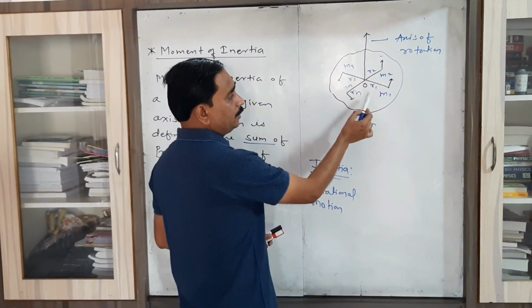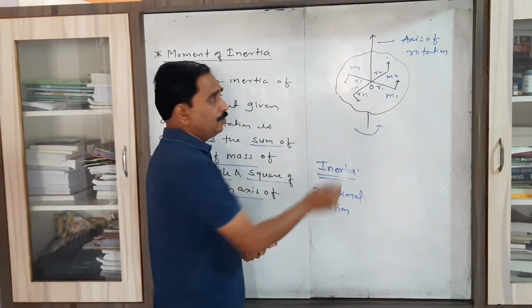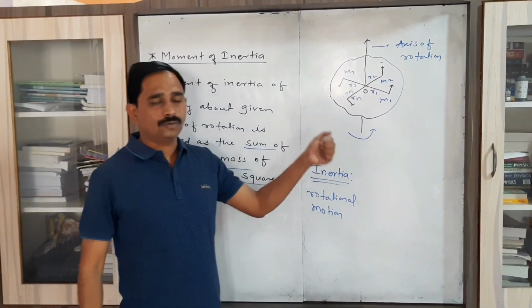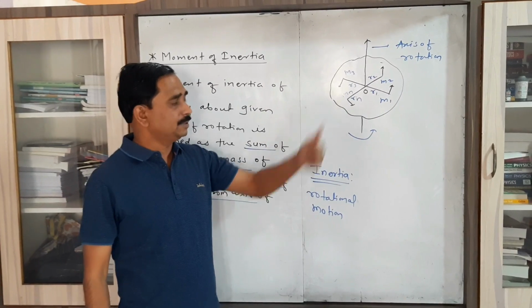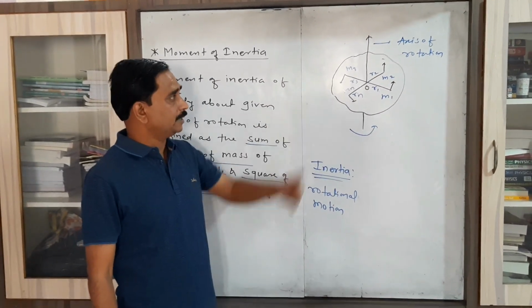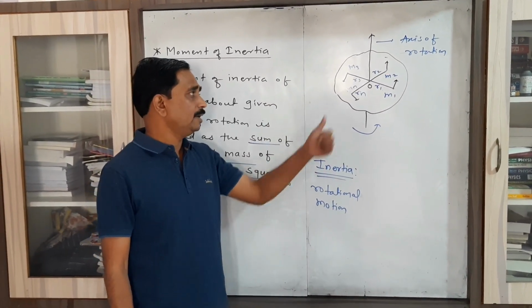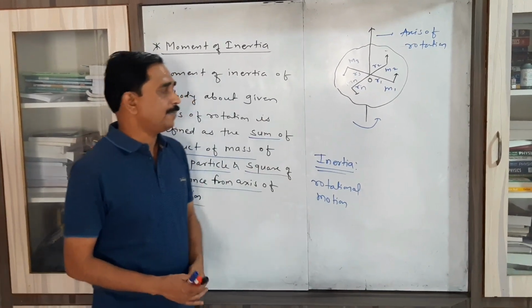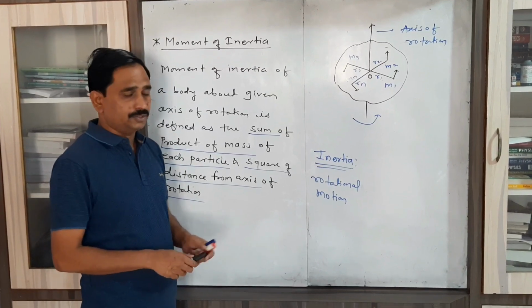Now consider the distance of each particle from the axis of rotation. Let R1 be the distance of the first particle, R2 the distance of the second particle, R3 the distance of the third particle, and Rn the distance of the nth particle from the axis of rotation.